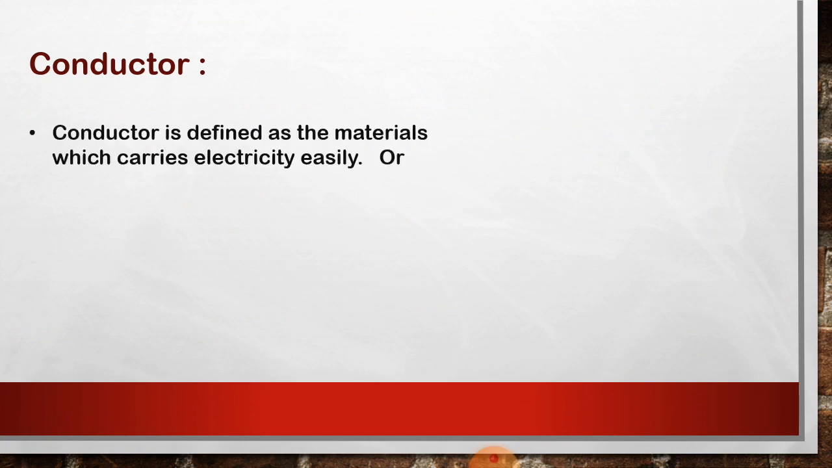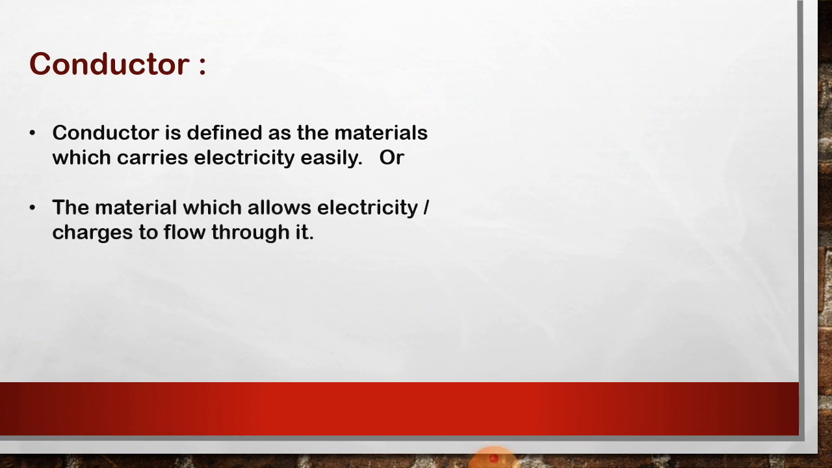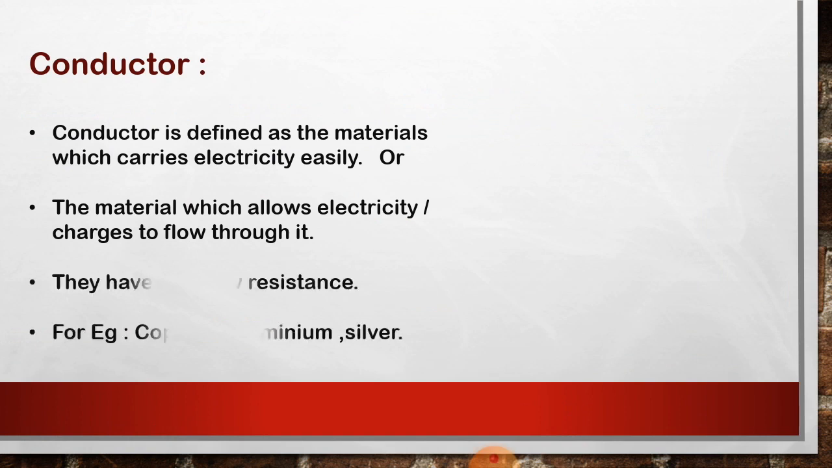In your previous standard, you must have learned the terms conductor, insulator, that is bad conductors. I think some of you have understood the term, some of you have remembered the term, but no problem, dear students. Let's revise what we have learned in our earlier standard. So what is a conductor? A conductor is defined as the material which carries electricity easily. Another definition is the material which allows electricity or charges to flow through it, and it has very low resistance.